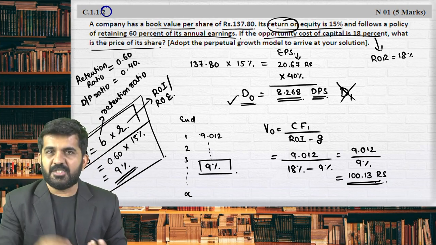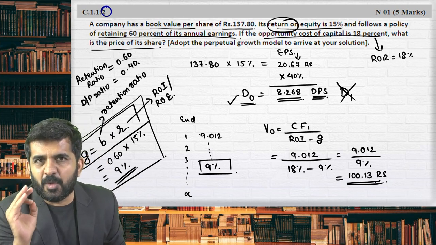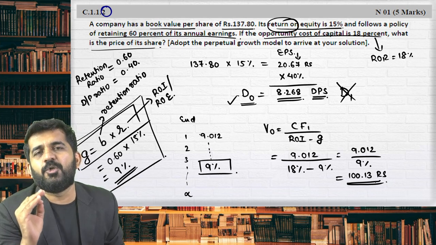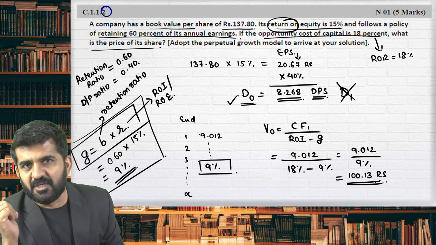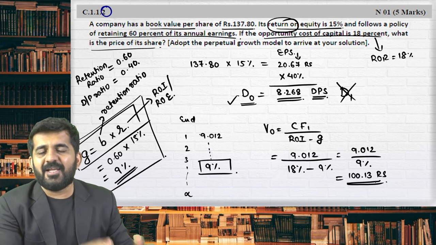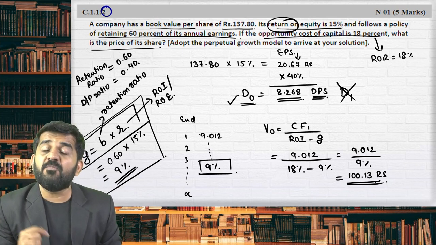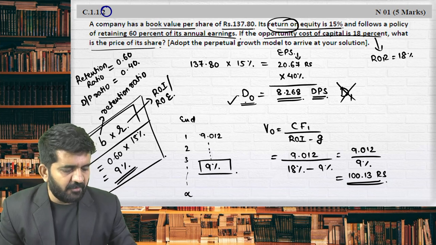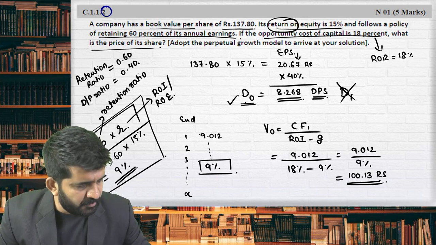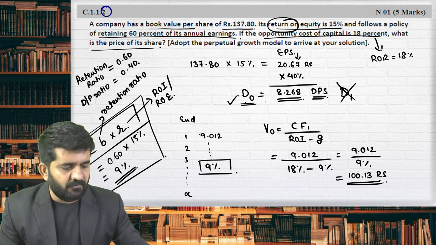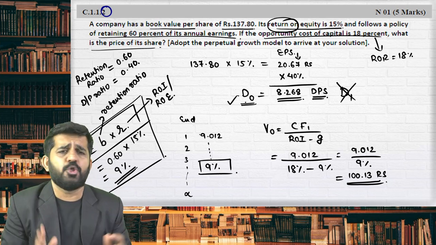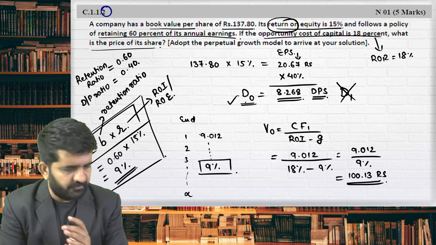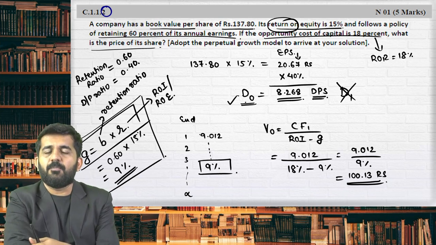Once again, you are at a level where you don't need to tally your answer with what is given. You just need to see whether your answer is matching with the book. If it is not matching, what is the reason? They have assumed this as D1. We have assumed it as D0. It is absolutely alright. It does not make any difference. This was question number C 1.1.2.